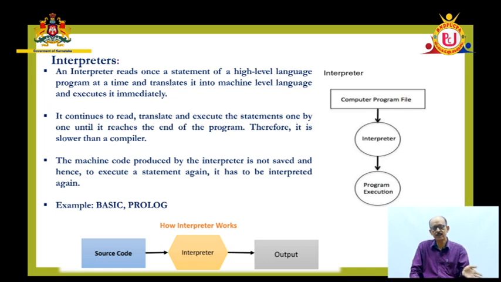For the sake of conversion or translation, an interpreter is required for some languages. But for some languages you have compilers. And I told you already, some languages will have hybrid translators.